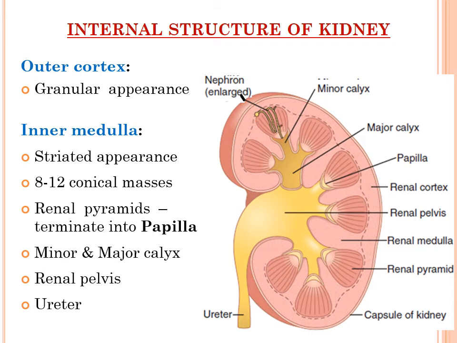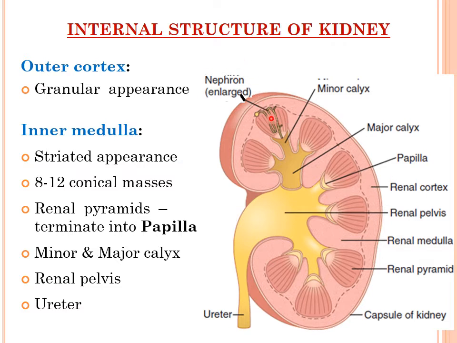The outer renal cortex is granular in appearance, and it is thinner than the inner medulla. Why is it granular in appearance? That is because of the presence of a large number of glomeruli. Glomeruli are the initial portion of the nephron. The kidneys are made up of a large number of nephrons, the microscopic units of the kidneys. You can see these are the nephrons.